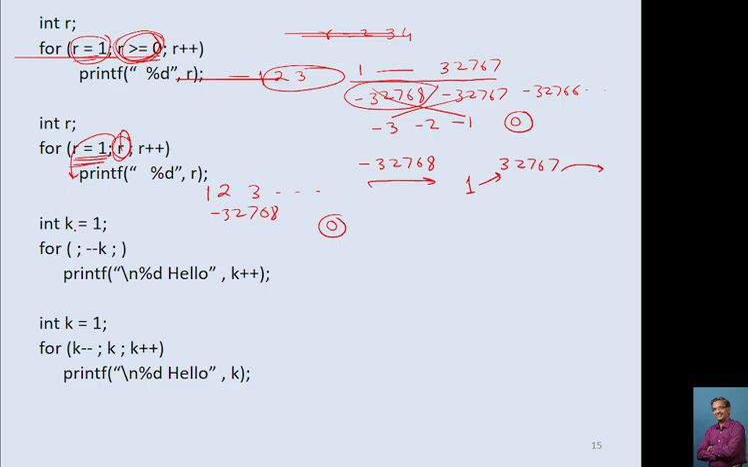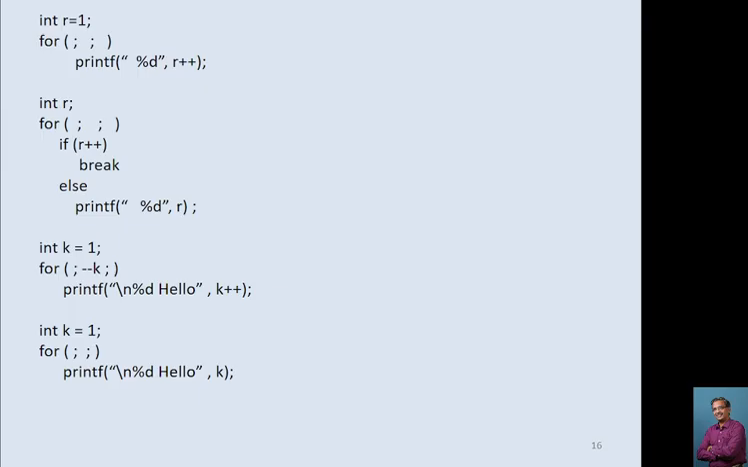Remember this. Here k is equal to 1, no expression 1, k minus minus, k becomes 0, it will come out of the loop, it won't print anything. Remember this. Okay. So for this video we will stop here only.